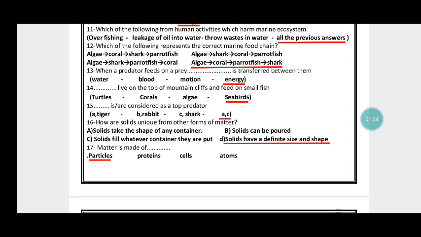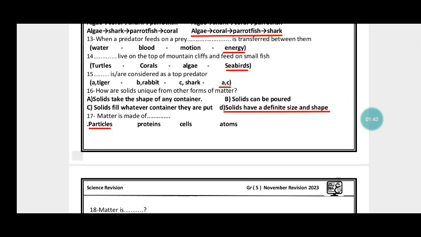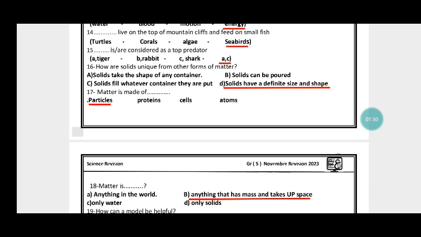Which of the following represents the correct marine food chain? Algae, coral, parrotfish, shark. When a predator feeds on a prey, energy is transferring between them. Of course, energy. Sea birds live on the top of mountain cliffs and feed on small fish. Sea birds. Tiger, rabbit, shark are considered as top predators. Of course, tiger and shark.